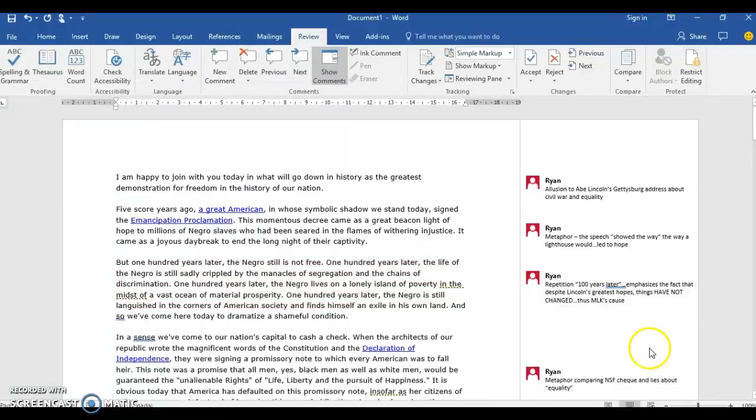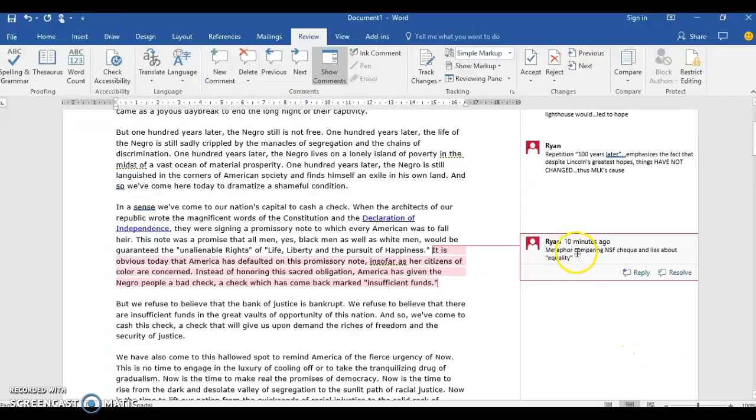As we continue on, we have another metaphor here. This is a really interesting one, where he's saying that our nation's capital is cashing a check. He says here, "It is obvious today that America has defaulted on this promissory note insofar as her citizens of color are concerned."